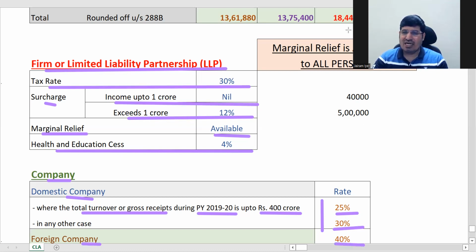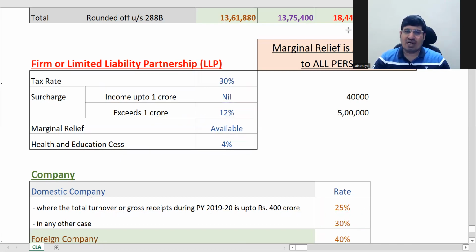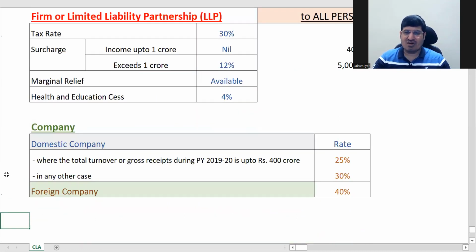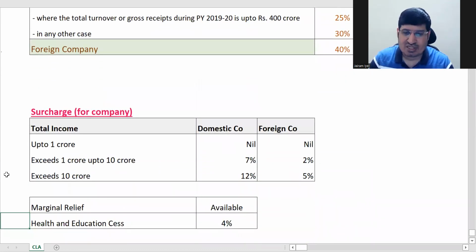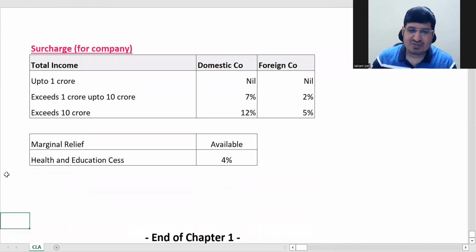You will not need all these rates at this stage. At least for the next two and a half months, you're not going to see any rate. You will see it later on. Then last is the surcharge for company, and here also you have income up to 1 crore, for domestic and foreign company.